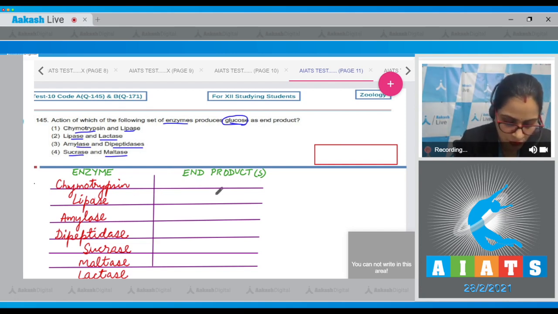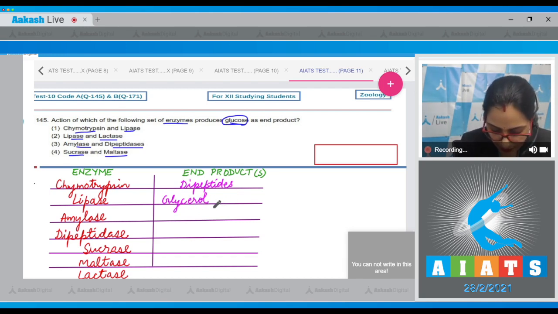The end product for chymotrypsin is dipeptides. For lipase, glycerol plus fatty acids. For amylase, maltose. For dipeptidase, amino acids.